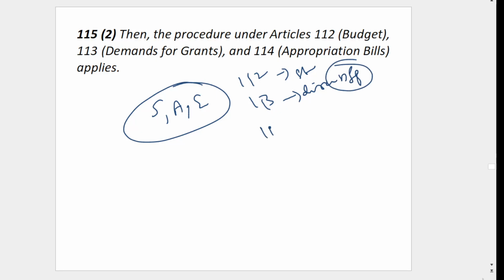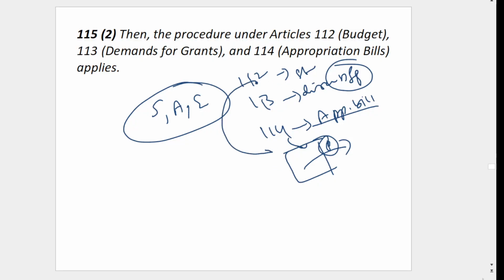Then 114, the appropriation bill, for withdrawal. From the account, if you want to withdraw, you have to make a Parliament law. So first introduce 112, then discuss 113, then 114 you withdraw. This all will apply again for supplementary, additional and excess grants.